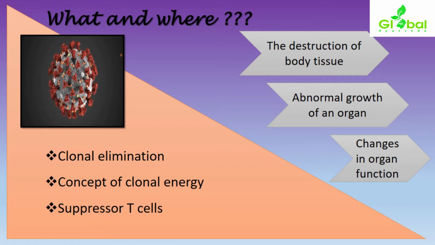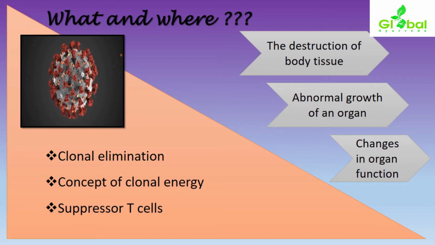Suppressor T cells are a certain group or type of lymphocytes, or white blood cells, which helps suppress the overactivation of the other lymphocytes.